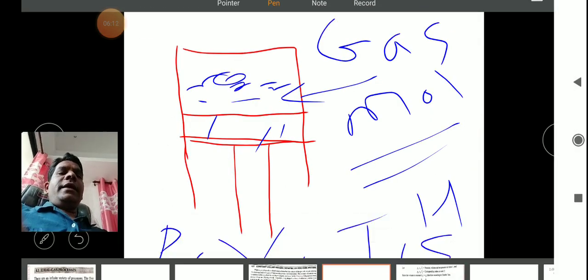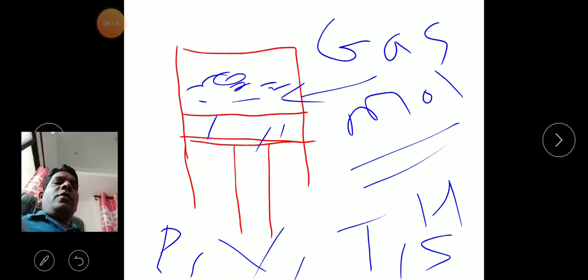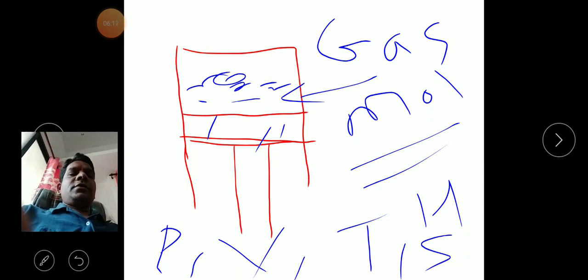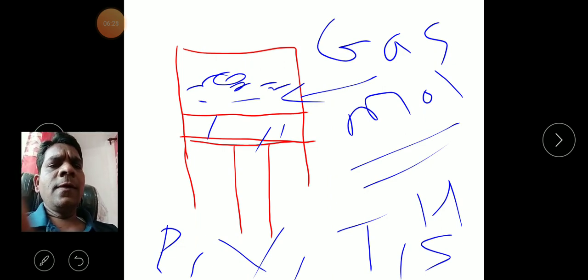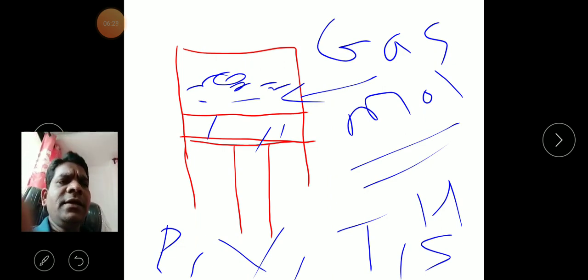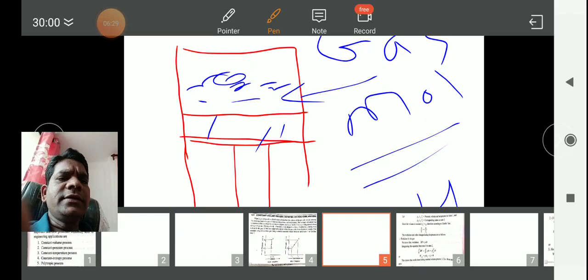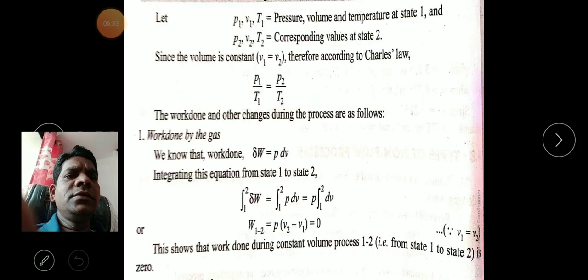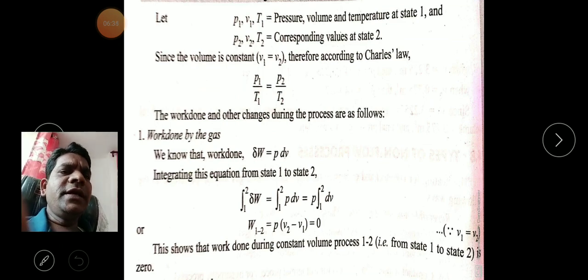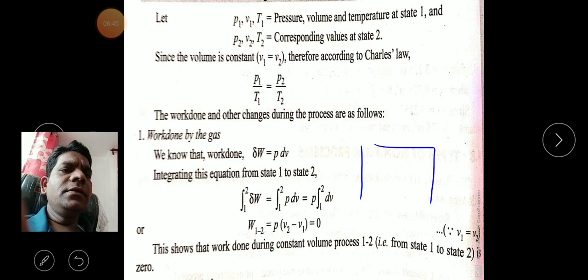So in that diagram, the volume is constant. So what type of work done will be there? What type of heat transfer will be there? What type of internal energy will be there? What type of enthalpy equation will be there? This will be learned here. So look at that. When you consider this piston and cylinder arrangement, I draw the diagram simply.